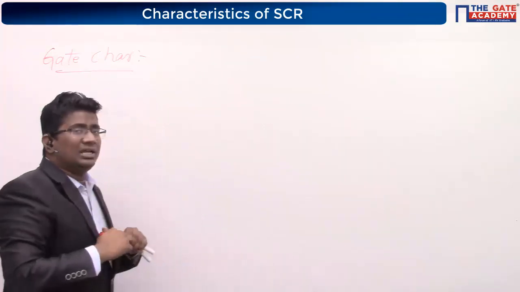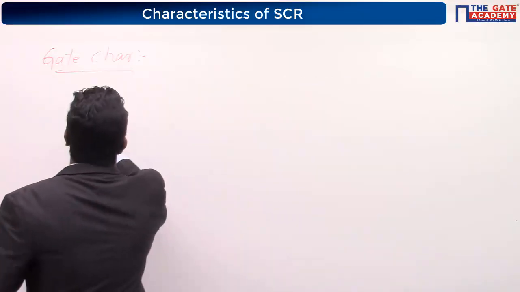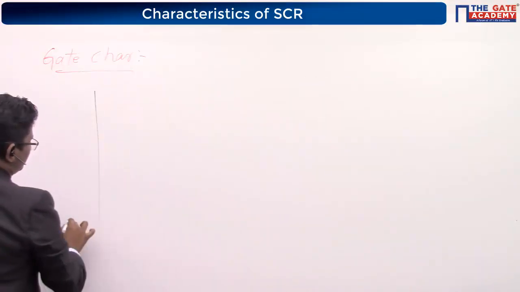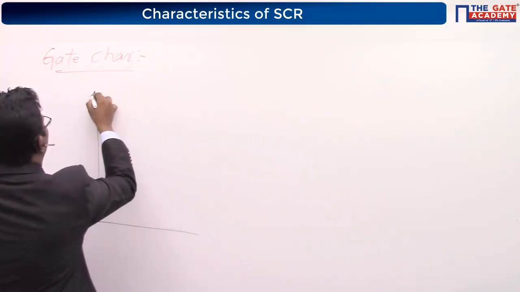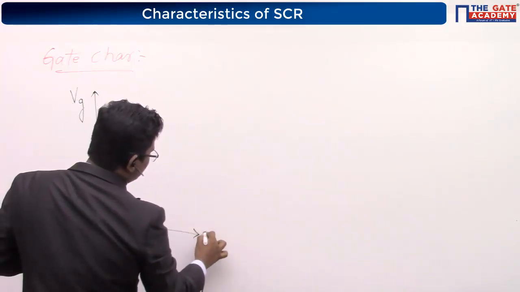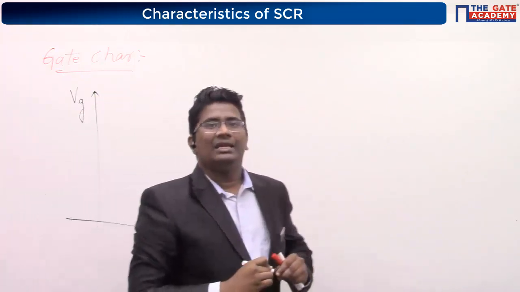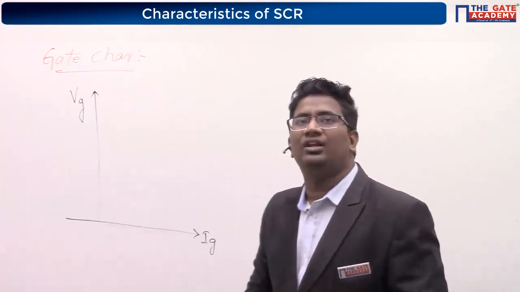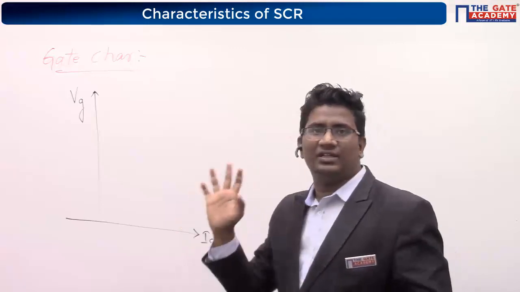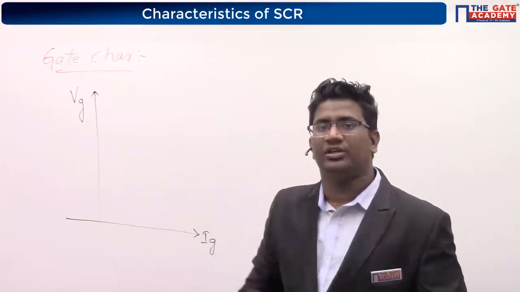So let us see the gate characteristics. The gate characteristics are usually drawn between gate voltage versus gate current. Again, I am telling you, please concentrate. After that, I will dictate each and every point. Don't miss any point. Here also one important conclusion is there.